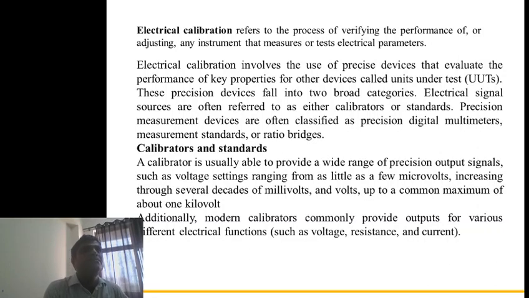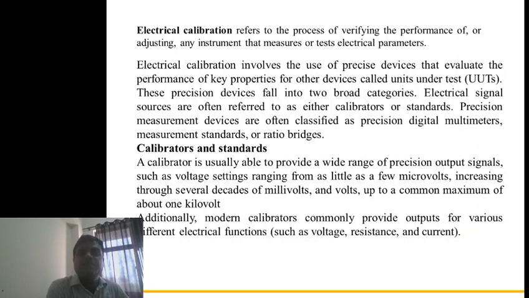So the instruments used to measure voltage, current and power need calibration and performance verification. Before using any instrument, we need performance verification and calibration of the instrument.